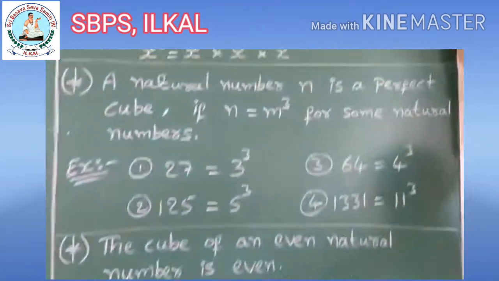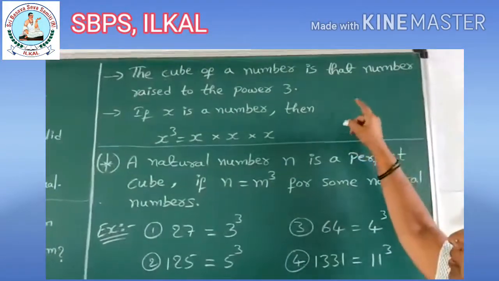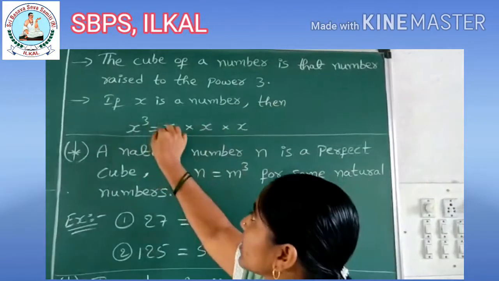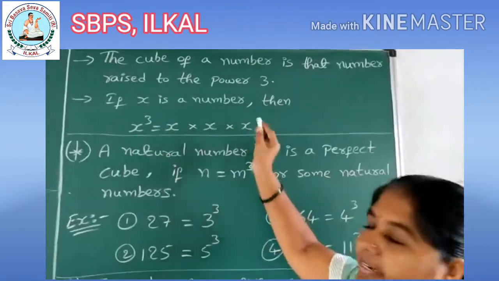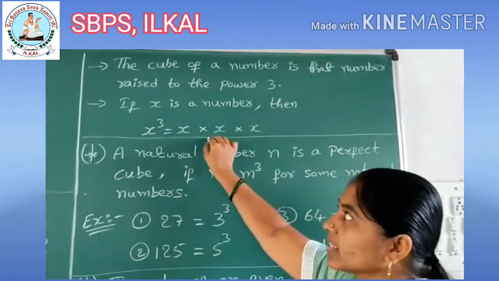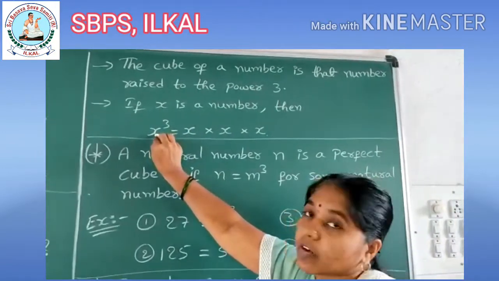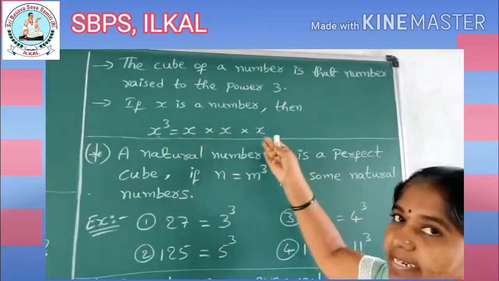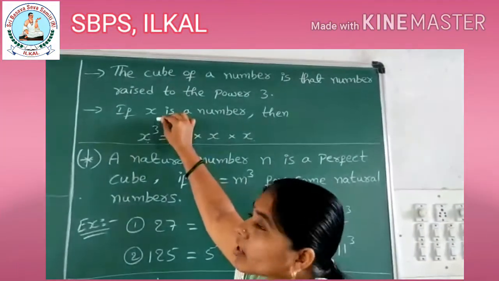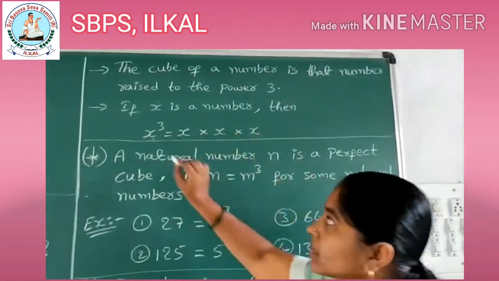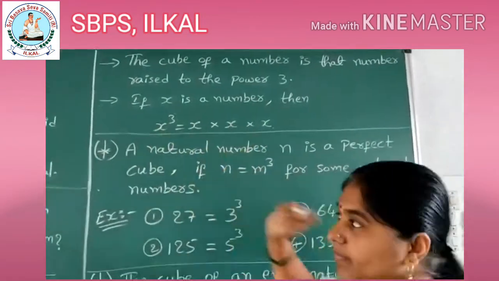The cube of a number is that number raised to the power 3. If x is a number, then x cube is equal to x into x into x. You already saw the examples, I think you understood. In x cube, the base that you have written, children, has to be repeated 3 times. The 3 is the exponent, power or index, okay. X into x into x, we write the base 3 times, okay.